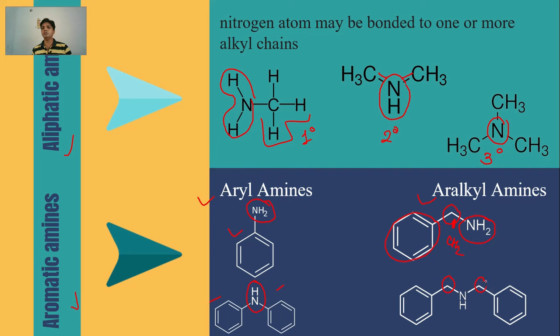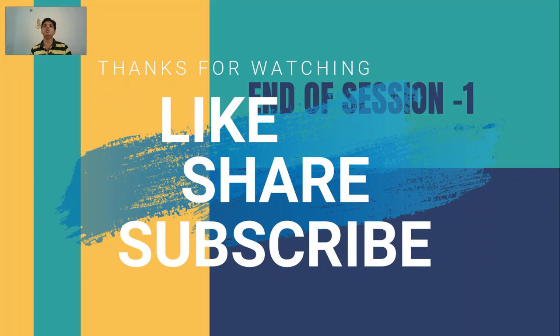So here also, this is an example of an aralkyl amine, where the aromatic ring system is attached to the amine via some aliphatic bridge. This is the end of session 1. In session 2, we will continue with further classification of amines.